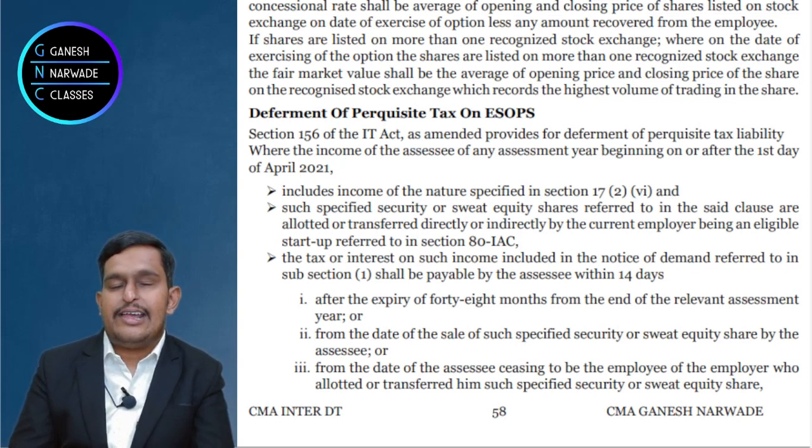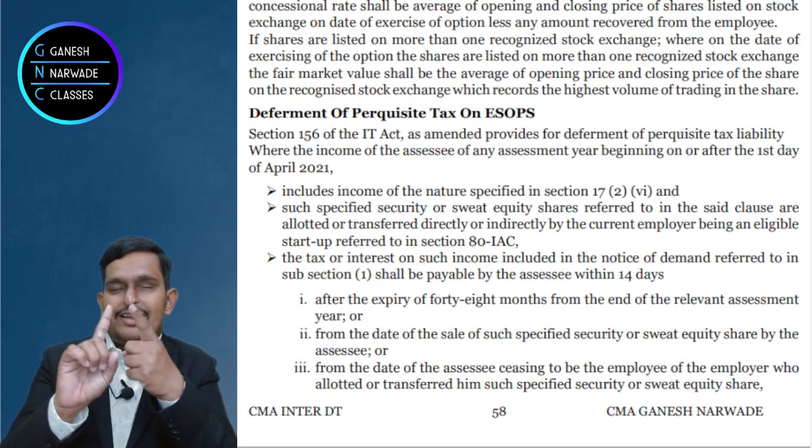The day when he ceases to be an employee, from that date within 14 days. Third thing, if suppose the employee sold the shares, from that date within 14 days.